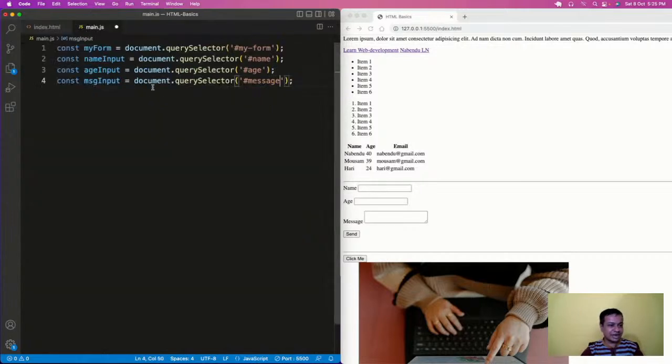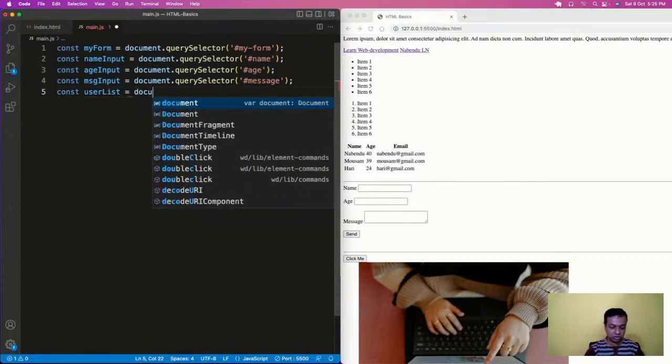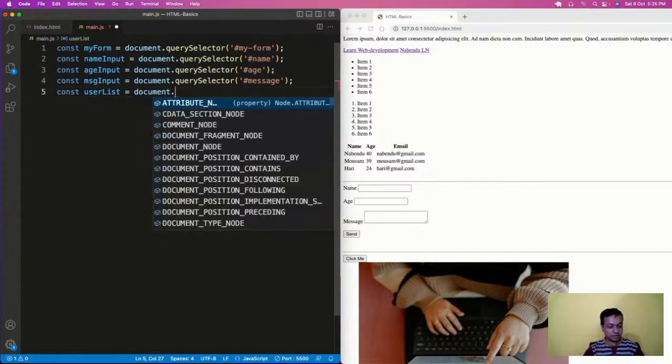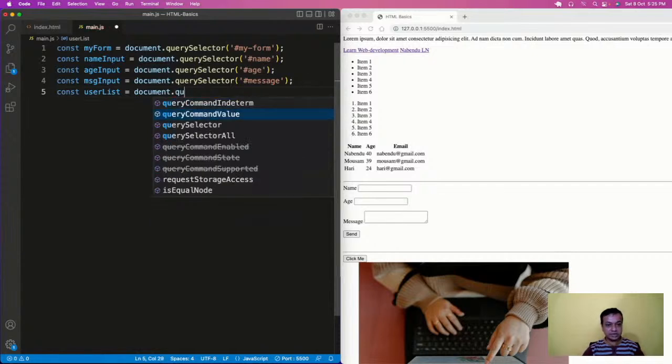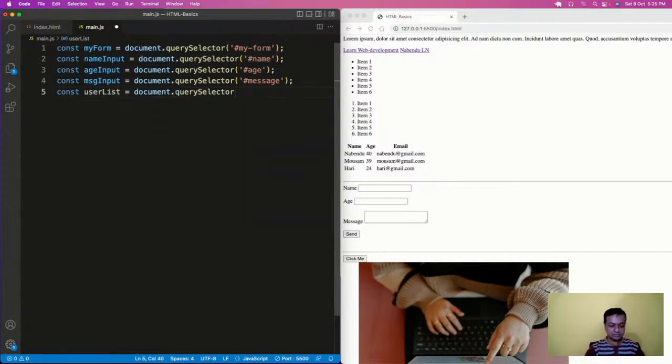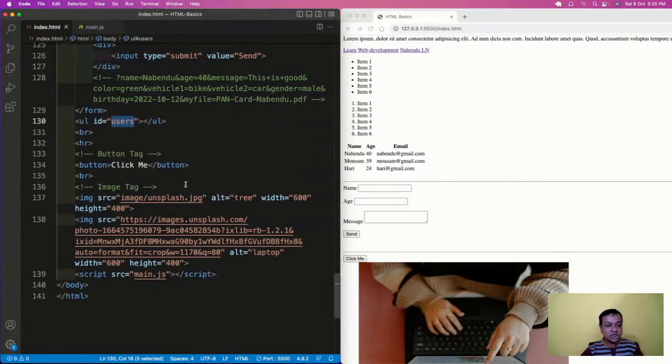So I will come here and do a const userList equal to document dot querySelector and hash users. Hash users I'll do because that is the name of the users.